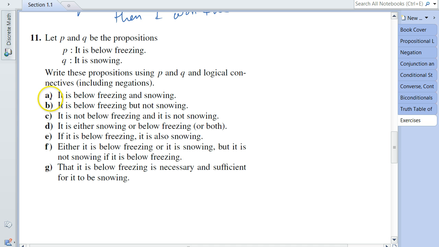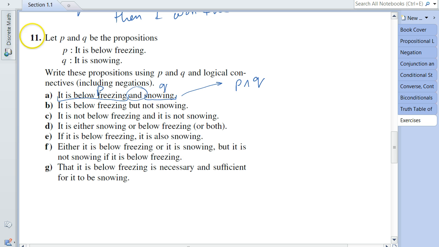Starting with 11a. 11a says it is below freezing and snowing. So let's identify the propositions first. I can see that the first part of the statement, it is below freezing, is proposition P, and it is snowing is proposition Q, and the connective over here is the AND operator. So I can safely say that this can be represented mathematically as P and Q.